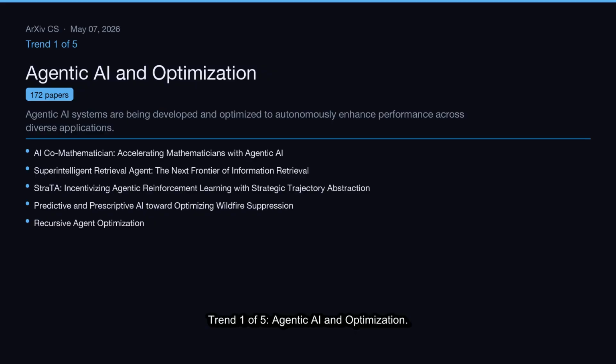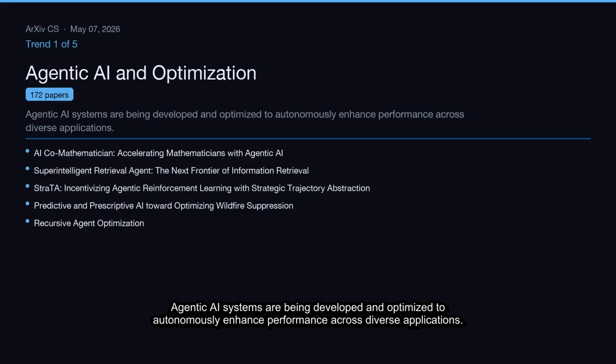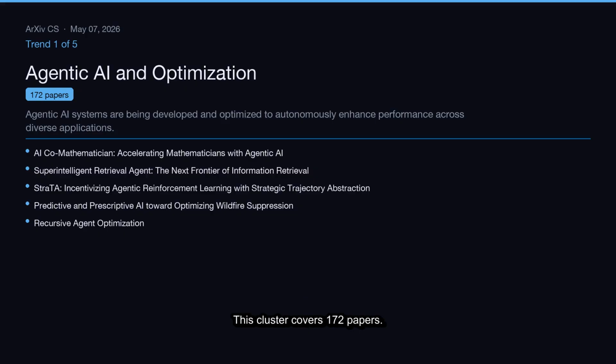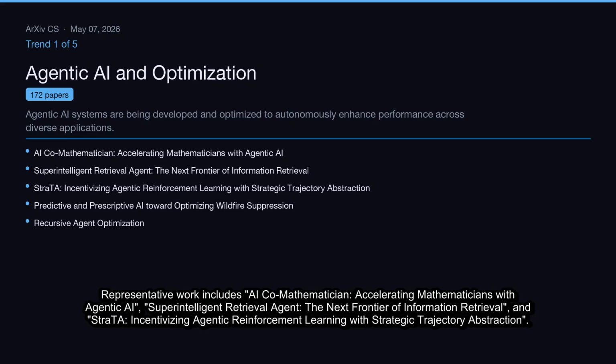Trend 1 of 5, Agentic AI and Optimization. Agentic AI systems are being developed and optimized to autonomously enhance performance across diverse applications. This cluster covers 172 papers. Representative work includes AI Co-Mathematician: Accelerating Mathematicians with Agentic AI, Superintelligent Retrieval Agent: The Next Frontier of Information Retrieval, and Strata: Incentivizing Agentic Reinforcement Learning with Strategic Trajectory Abstraction.